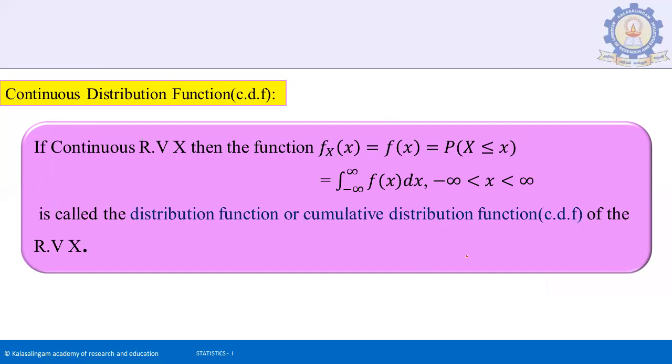For example, if x is defined in the interval minus infinity to x less than or equal to 2, we define the function as the integral from minus infinity to 2 of f of x dx. So this is the probability distribution function for the continuous random variable.